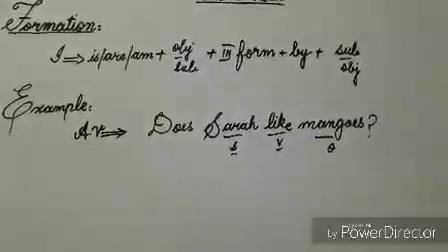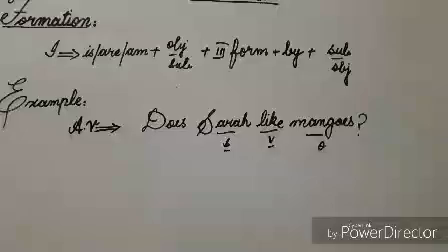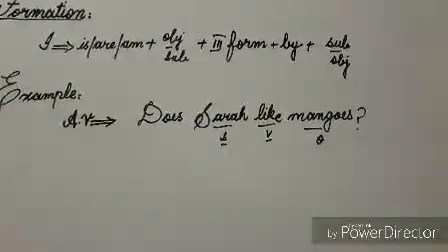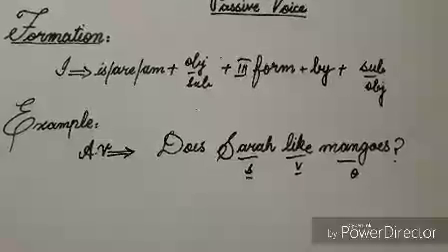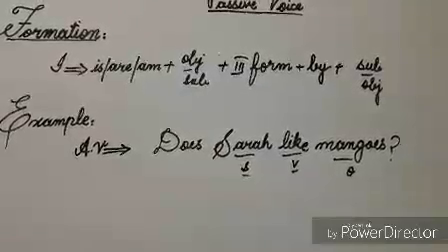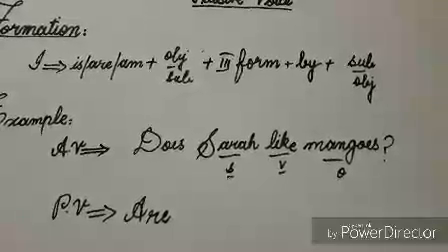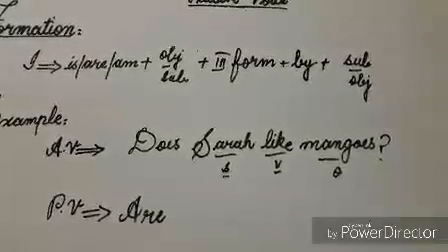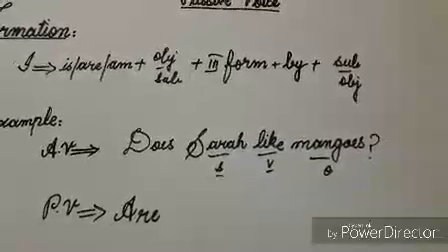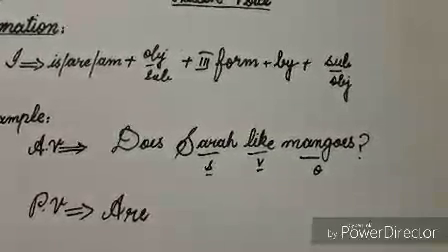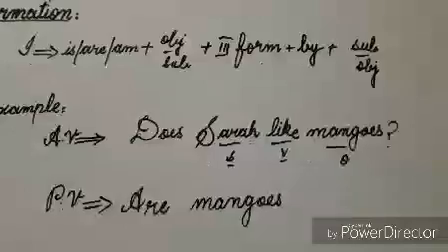As you can see that in this sentence, subject is doing something. So this sentence is active voice sentence. Now I'll change this into passive voice. According to the formation, firstly I'll use helping verb are. Now I'll use object but in subjective condition. In this sentence, you can see the word mangoes is object. And you know that I'll use this word as it is because it hasn't any subjective and objective condition.